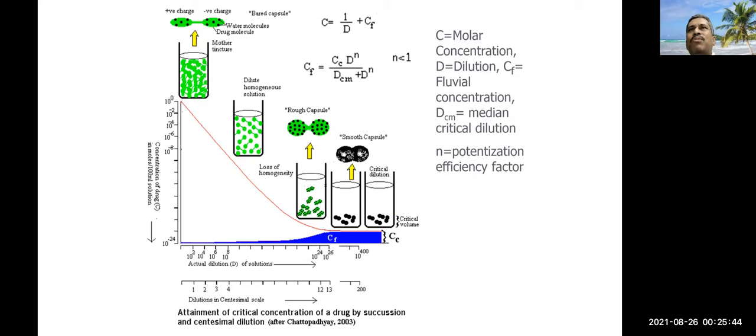CF value is the pluvial concentration. In the initial stage, its value is very low and negligible. But when it reaches a higher concentration, higher dilution, the CF value will be increasing considerably, so that zero molecular dilution will never be attained.